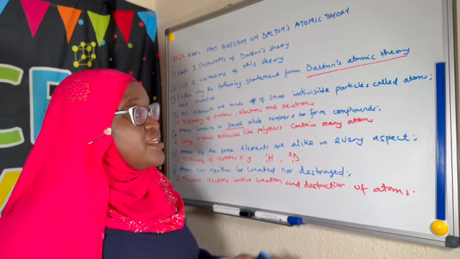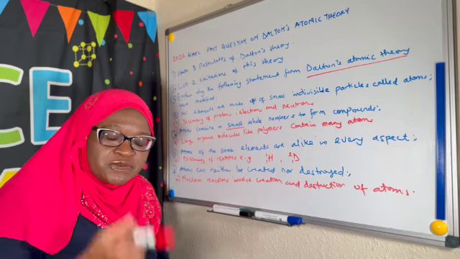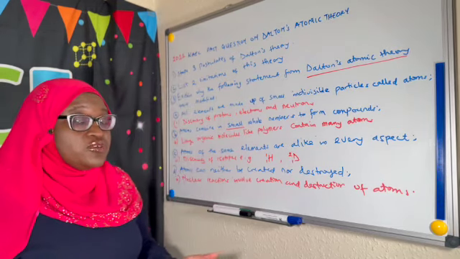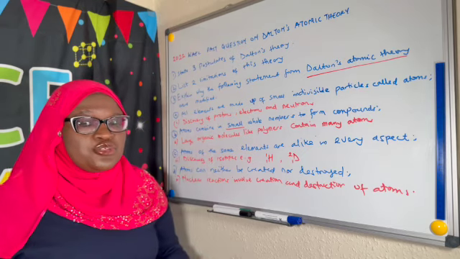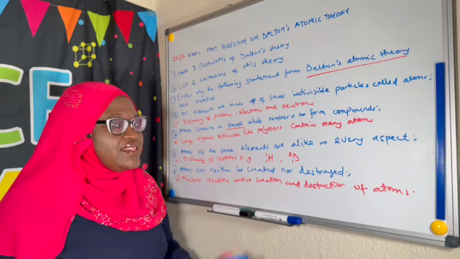The next one is that atoms of the same element are alike in every aspect. The discovery of isotopes let us know that that is not necessarily the case with a number of atoms. Elements that exhibit isotopy do not have all of their isotopes exactly the same.